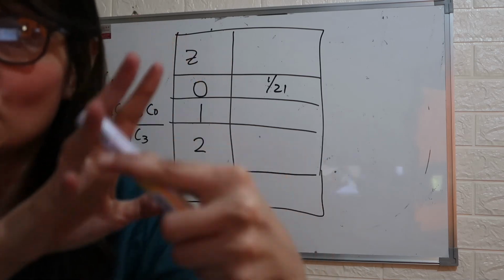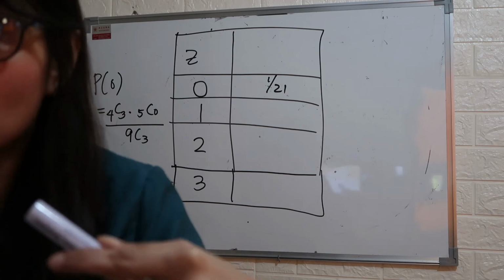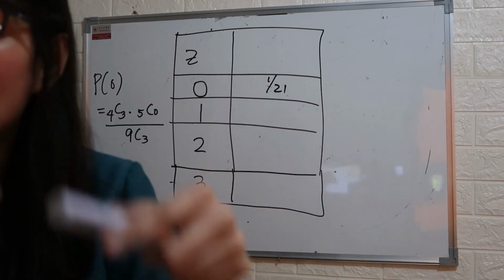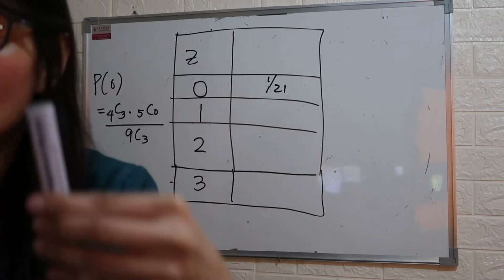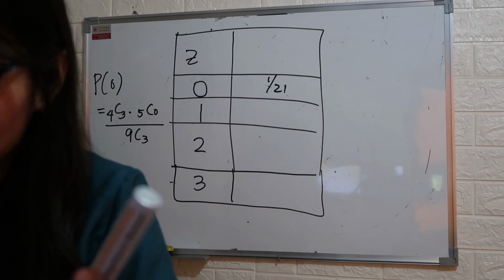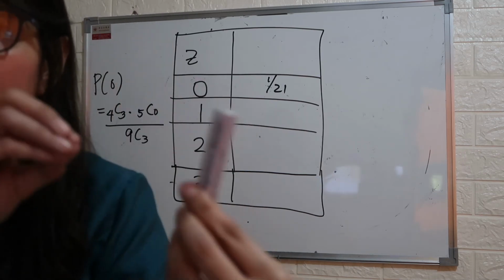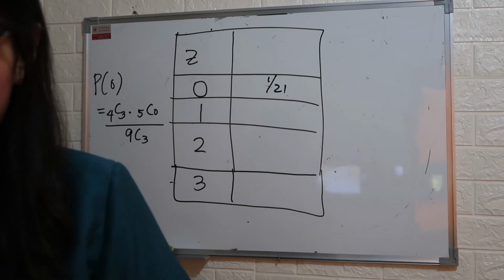And the remaining 2, we need to pick from the red. That's why you have 5 taken 1 multiplied by 4 taken 2, all over the total number of marbles, which is 9, and out of 9, we need to pick 3. So 9 taken 3. Therefore, the probability is 5 over 14.